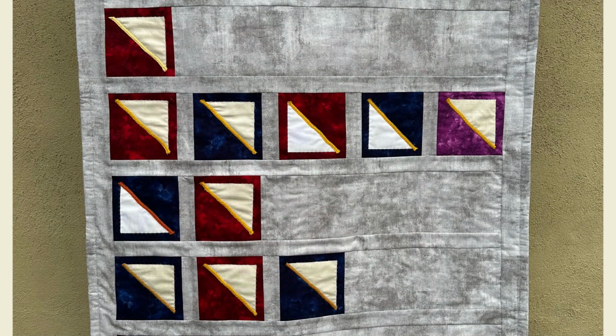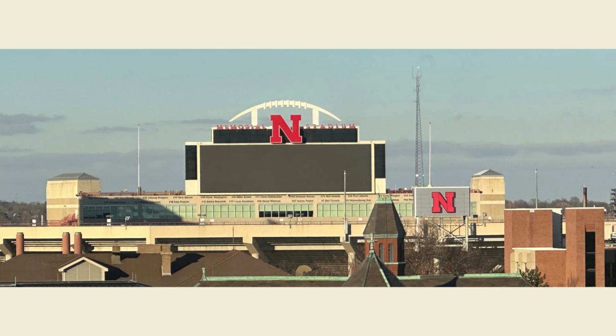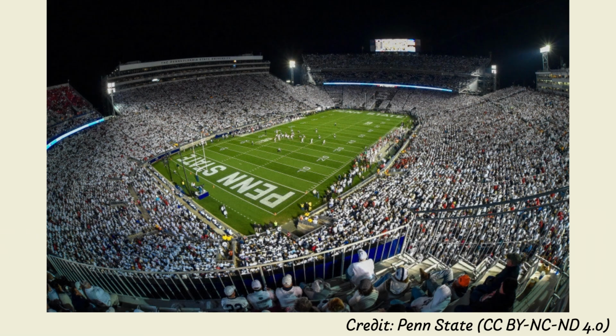For the rows with more than one square, this reflects when the two universities played in consecutive years. Nebraska does have the better record between these two schools, but we'll see how Nebraska does when they come to Pennsylvania to play Penn State in November this upcoming season. Stay tuned for this Big Ten matchup.